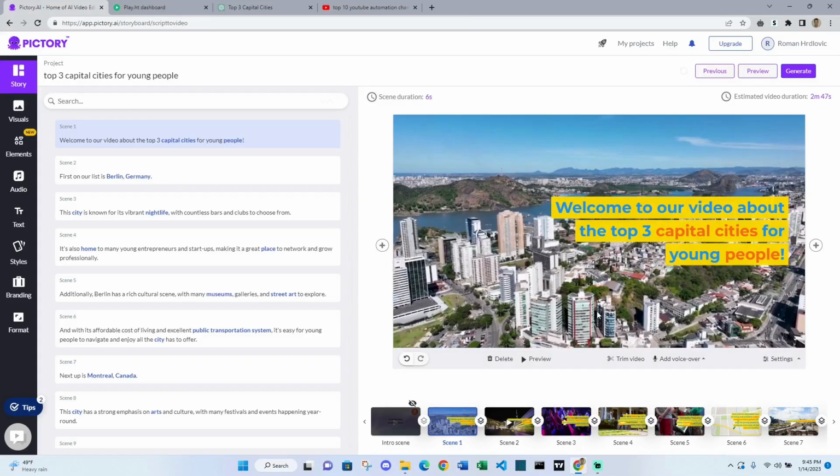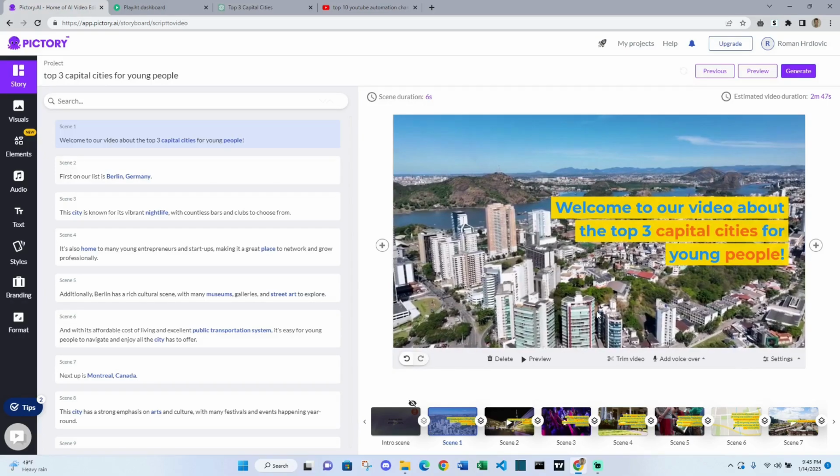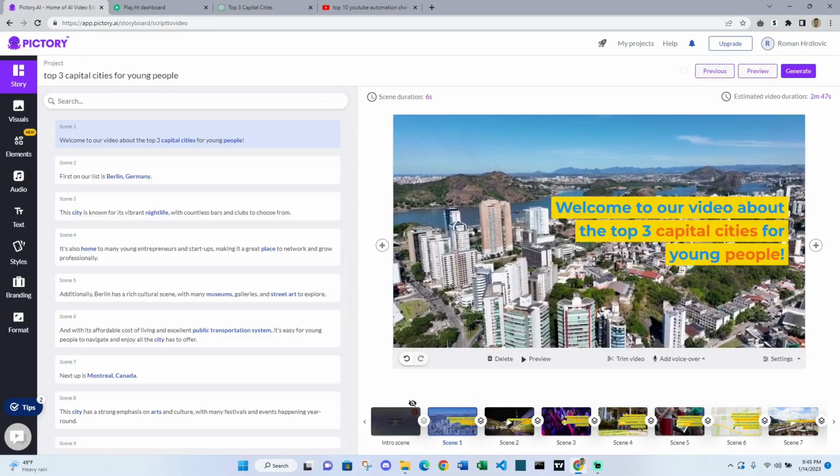And as you can see, it has already split the video into many amazing sections. It has highlighted, let's say, the keywords, and based on that, it's also generating the video in the background. This website is completely free, but to be honest, if you download and generate the video, there'll be a watermark. So if you want to use it professionally, you would have to go with the paid version.